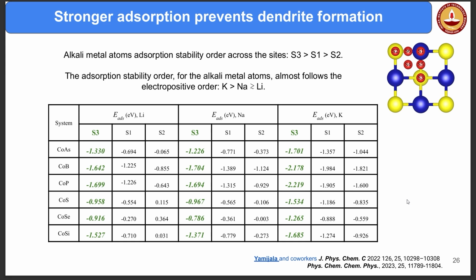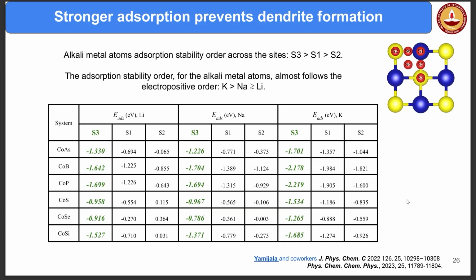That means they are stable, having some energies in a range. For the case of this S3 site, this is the cobalt anode material. There are several sites. When I say adsorption, there is a surface, and the surface has various sites to sit, like how you are sitting at various places inside this room. I have to find out which position is the most stable for that particular system.